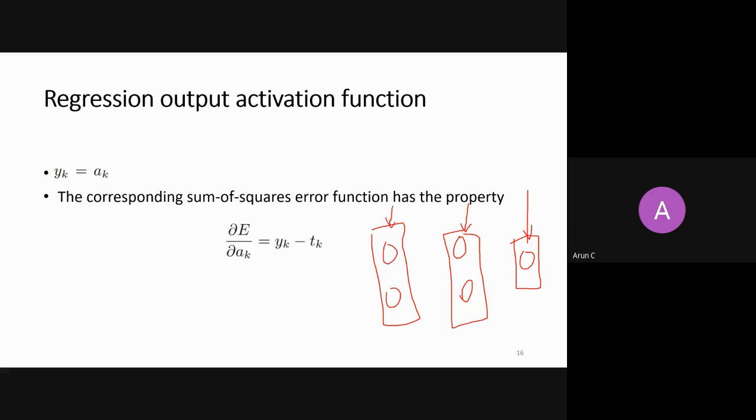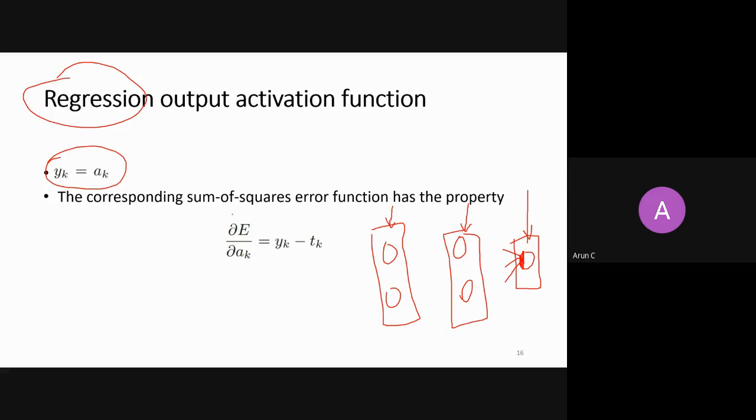So if I am doing regression, then at the output node you don't apply any non-linearity. Whatever comes in, I told you that what comes in is AK, right? So you don't apply non-linearity and you just pass it through as it is. Then AK is equal to YK here, right? Because you're not applying non-linearity. So AK is equal to YK.